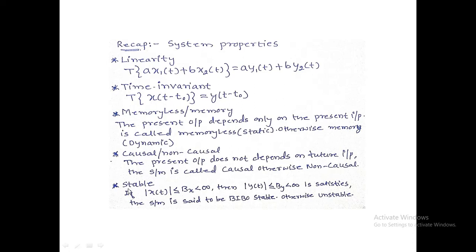The next property is stability. If for a bounded input, Bx greater than or equal to the magnitude of x of t, less than infinity, the system produces a bounded output, that is, By greater than or equal to the magnitude of y of t, less than infinity, then the system is said to be bounded input, bounded output stable. Otherwise the system is unstable.